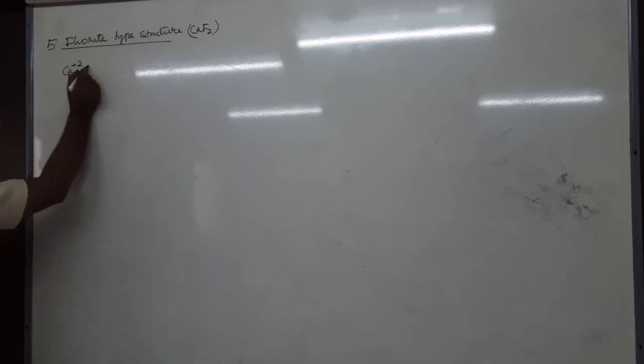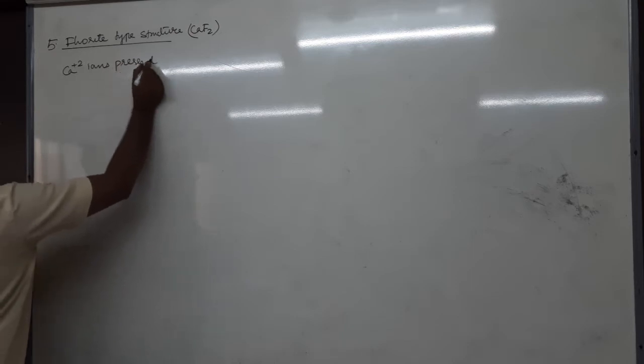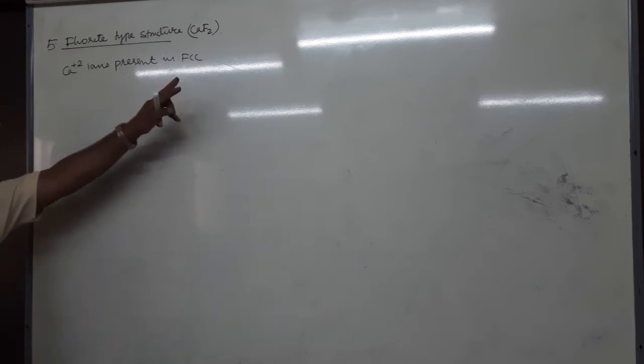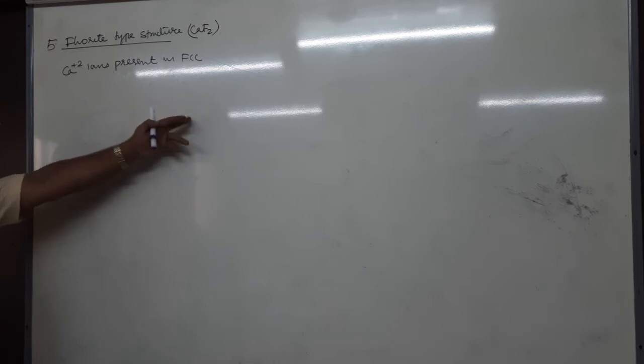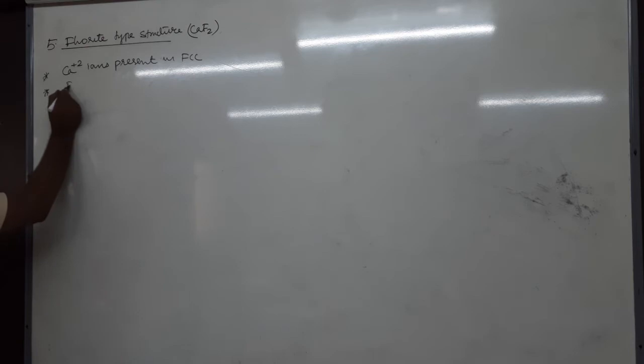So Ca plus 2 ions are present in the lattice. Which lattice? FCC. Therefore, calcium plus 2 ions are present in FCC. Then tell me, where should the anion be present? Very good, because the structure is CaF2. You need F2, meaning double. The number of calcium plus 2 will be 4. We want double the anion, which is possible only in tetrahedral voids.